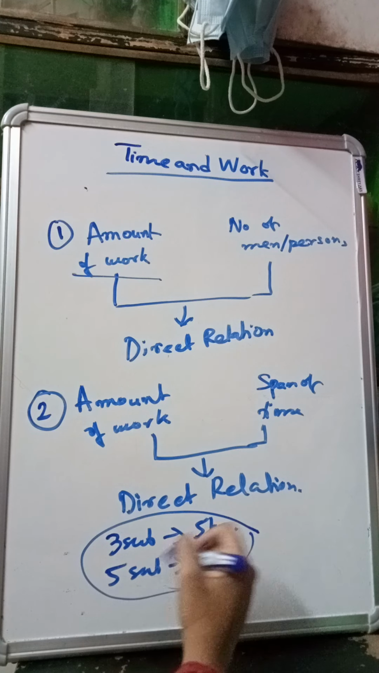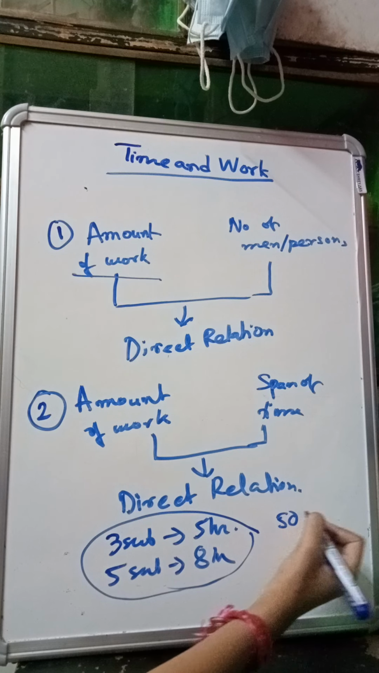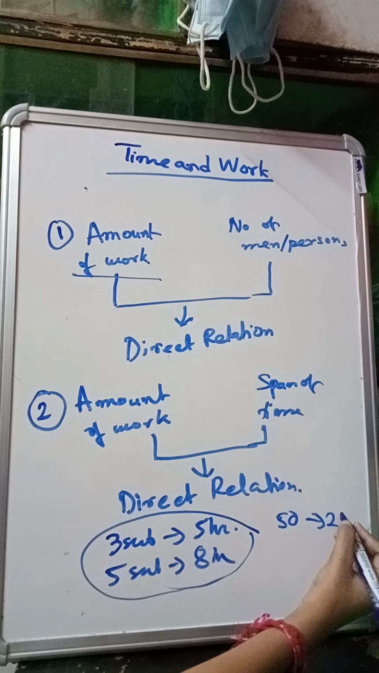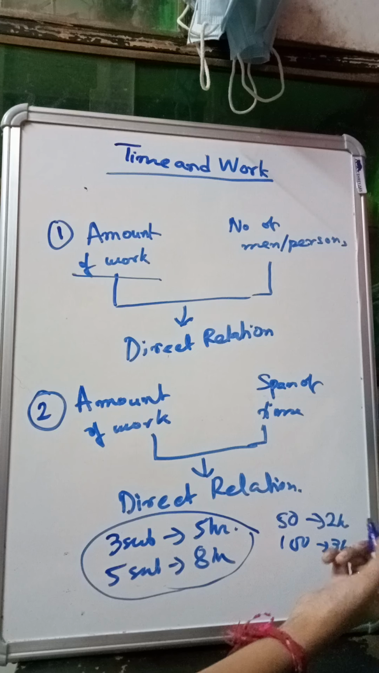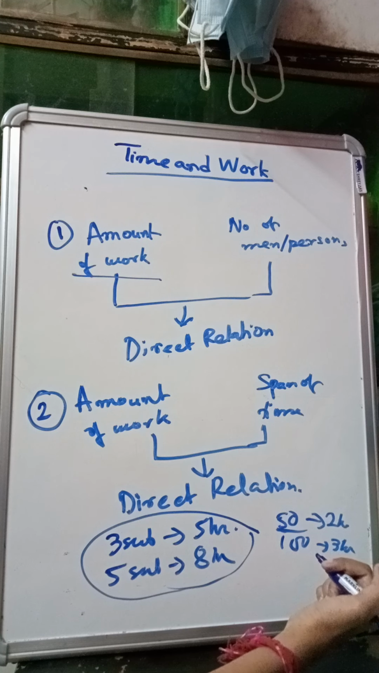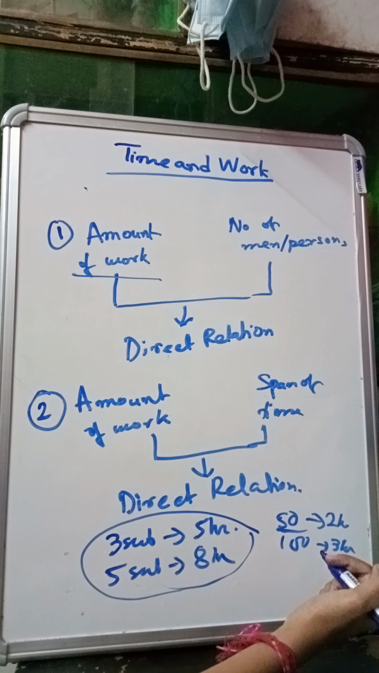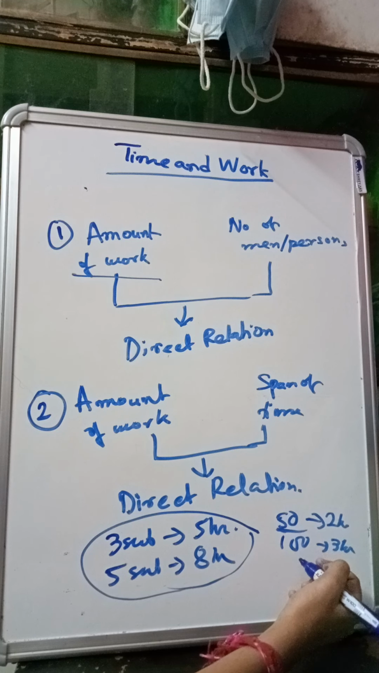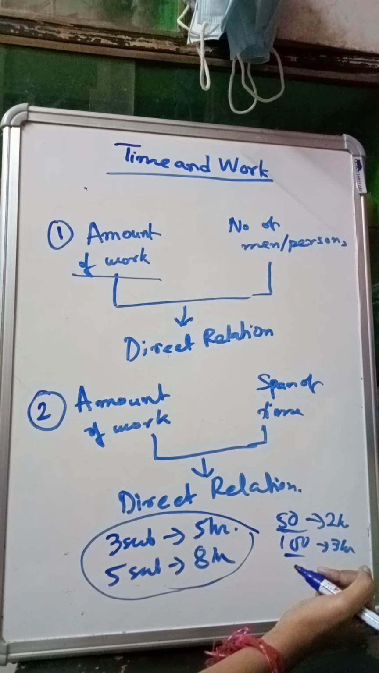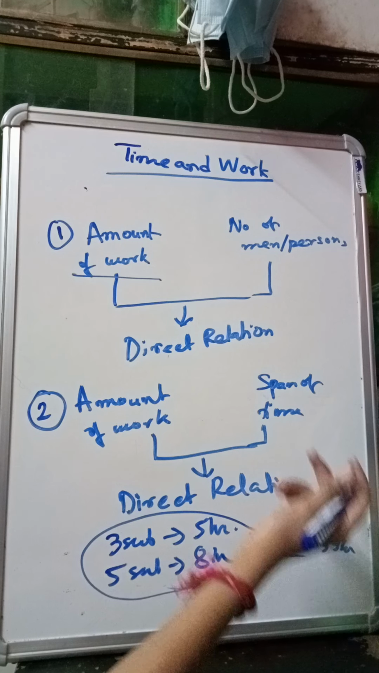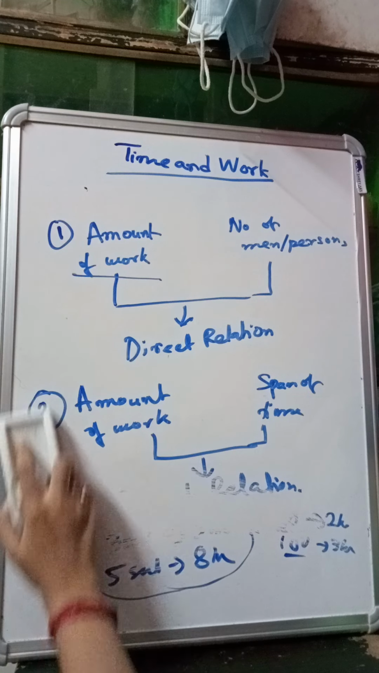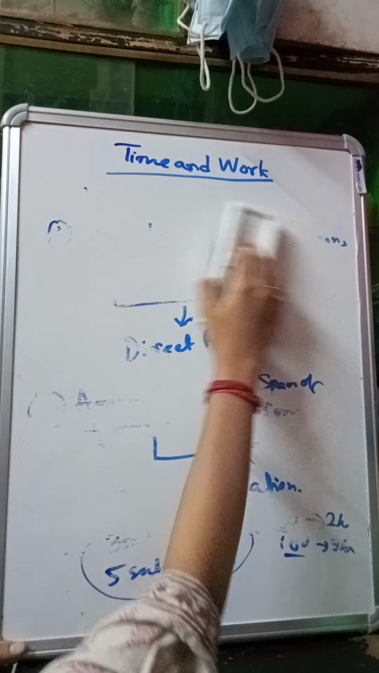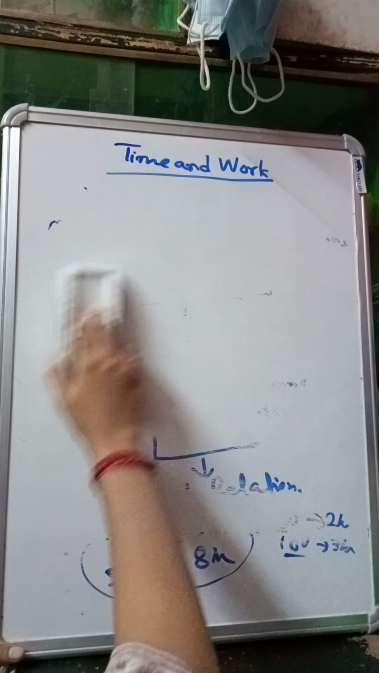Or you can take the example of your examination. Suppose if there is a 50 marks question paper, you have a time of 2 hours, and if you are given a 100 marks question paper, you are given a time of 3 hours. Why? Because in the 50 marks question paper, the number of questions is less, so the work needed is less than the work that you have to do in the 100 marks question paper, because the number of questions in the 100 marks question paper is more. In that way, we can say that the more the amount of work, the more is the time required. Less the amount of work, less is the time required. So these two are the relations which are direct relations.